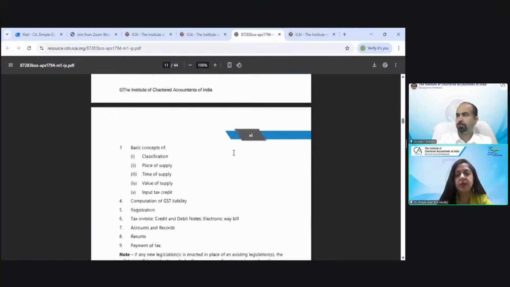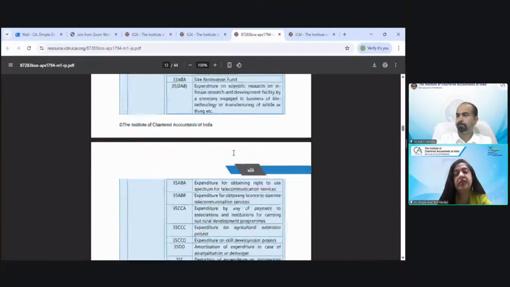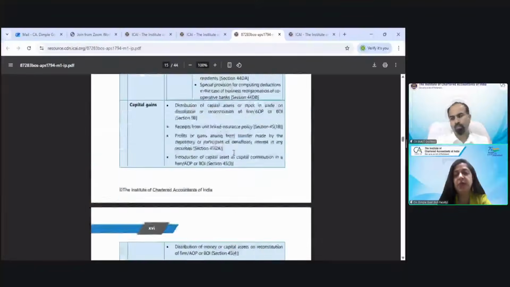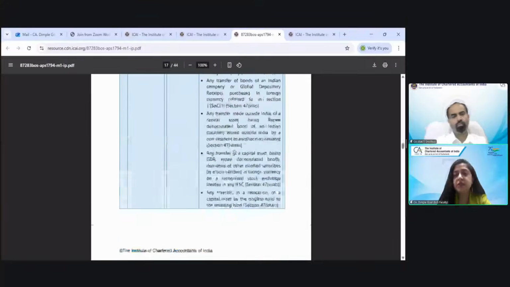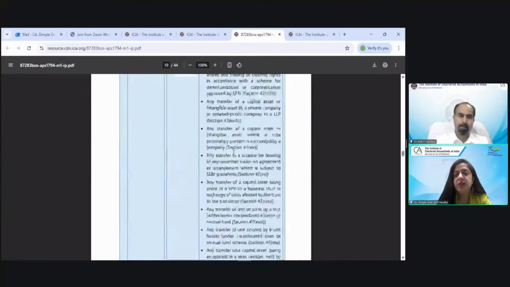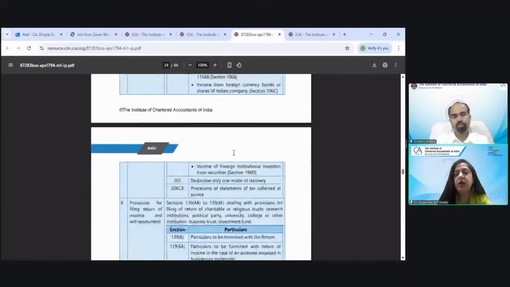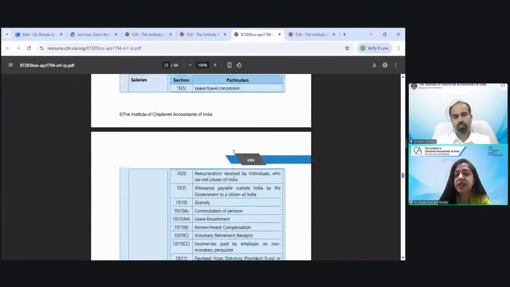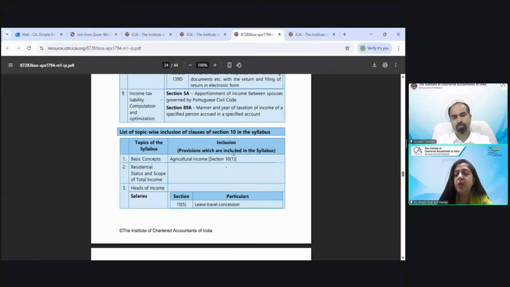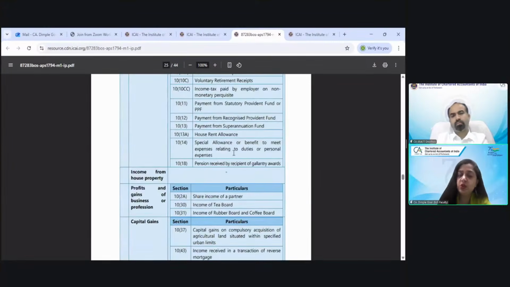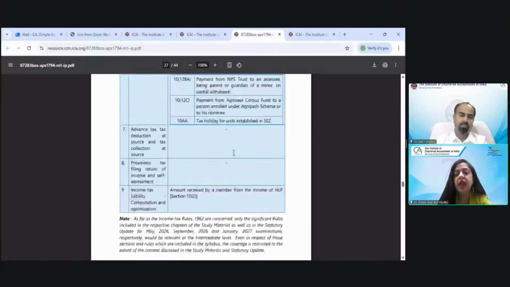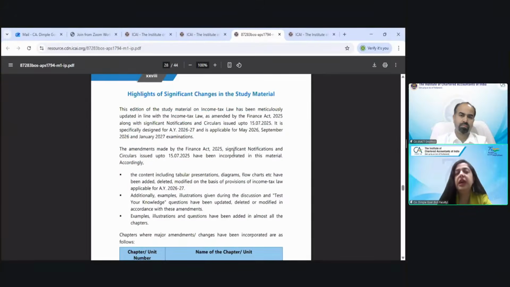After your syllabus comes your study guidelines, which is very important for this paper, because many sections have been excluded for the intermediate level. So these sections have been excluded, and the list is all there. There is also a list of the clauses of Section 10 which are included. And this is the highlights of significant changes in the study material.